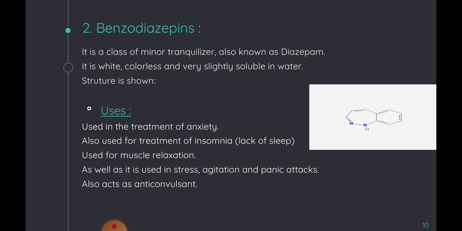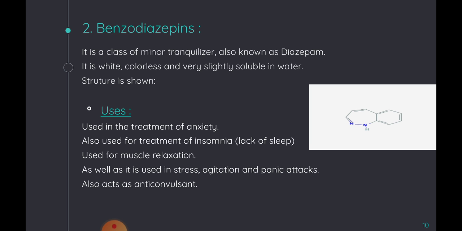The second most important drug is benzodiazepines. It is a class of minor tranquilizers, and we also say them diazepam. Benzodiazepines, sometimes called benzos, have a chemical structure which is the fusion of a benzene ring and a diazepine ring. It is basically the fusion of two rings. One is the benzene ring and the other is the diazepine ring. As shown in the figure, the right ring is the diazepine ring and the left is the benzene ring.